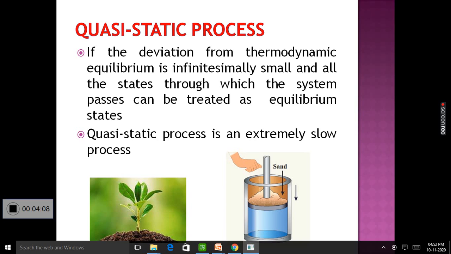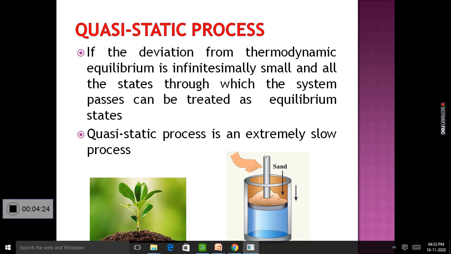So all the states through which the plant passes can be treated as equilibrium states. At every instance we can see that there is no change, there is equilibrium.